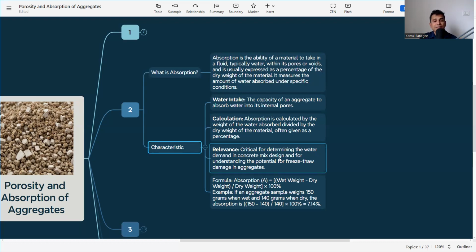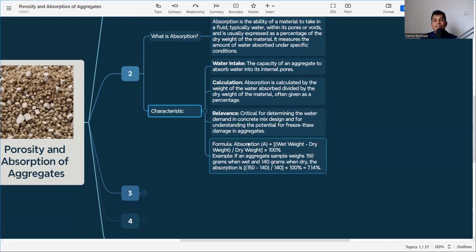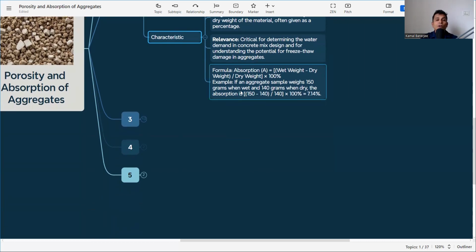Why is it relevant? We already discussed that it is critical for determining the water demand in concrete mix design, and for understanding the potential freeze-thaw cycle damage in the aggregate. Now, what is the formula to calculate this characteristic? Water absorption is the weight in wet condition minus the dry weight, divided by the dry weight, times 100.